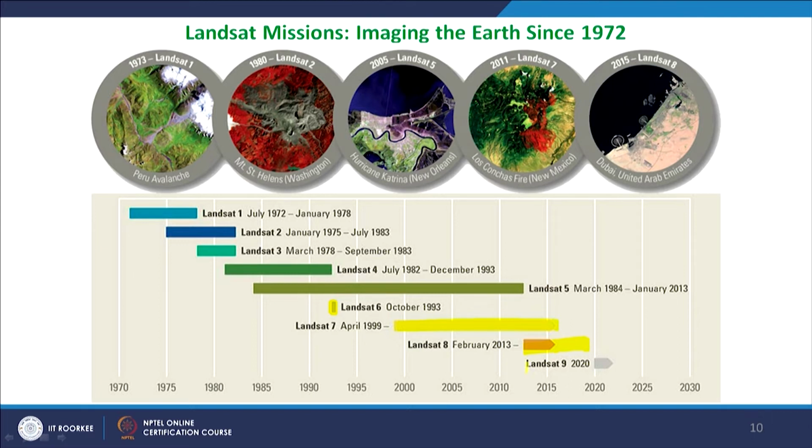Very soon we are going to witness the launch of Landsat 9, a new satellite in the series of Landsat satellites. Landsat satellites have been very popular, and they have covered about 50 years of operations in space and have provided a large number of images.